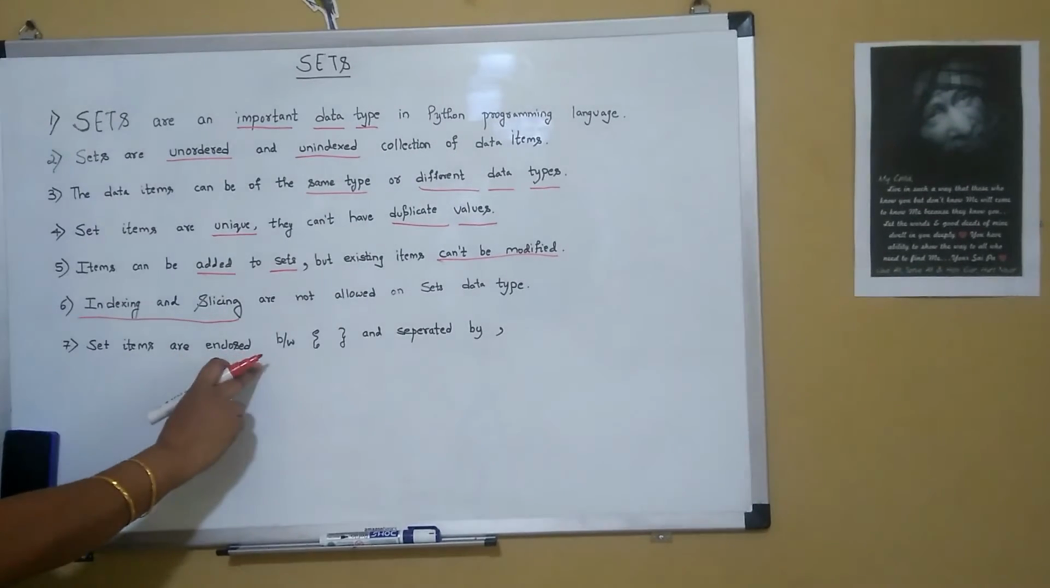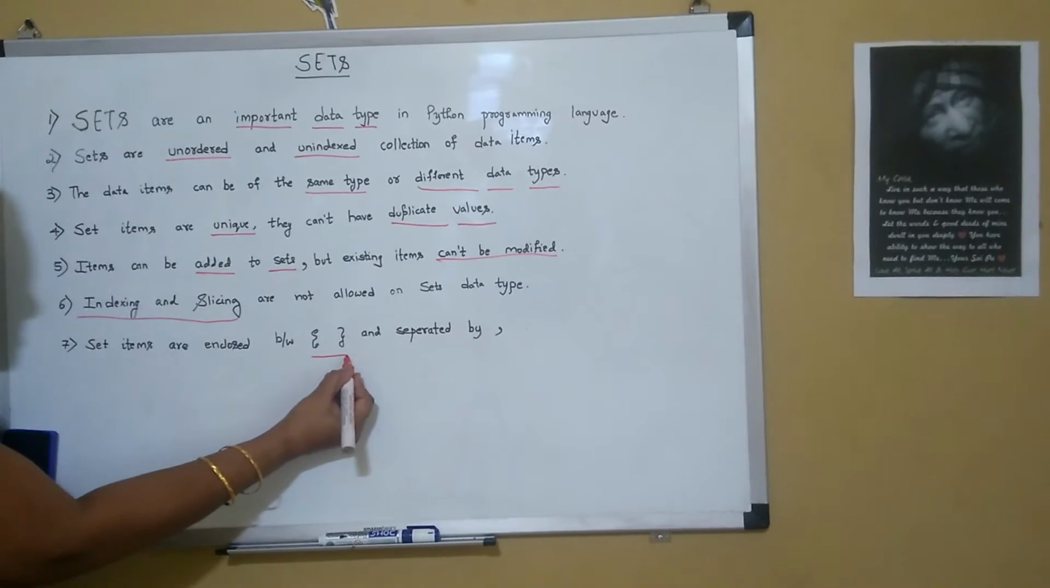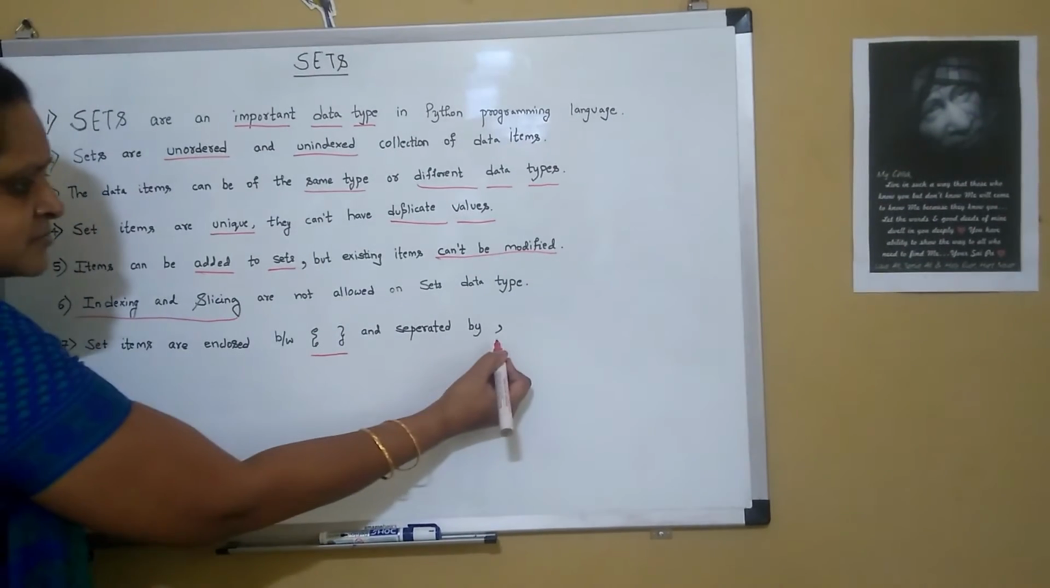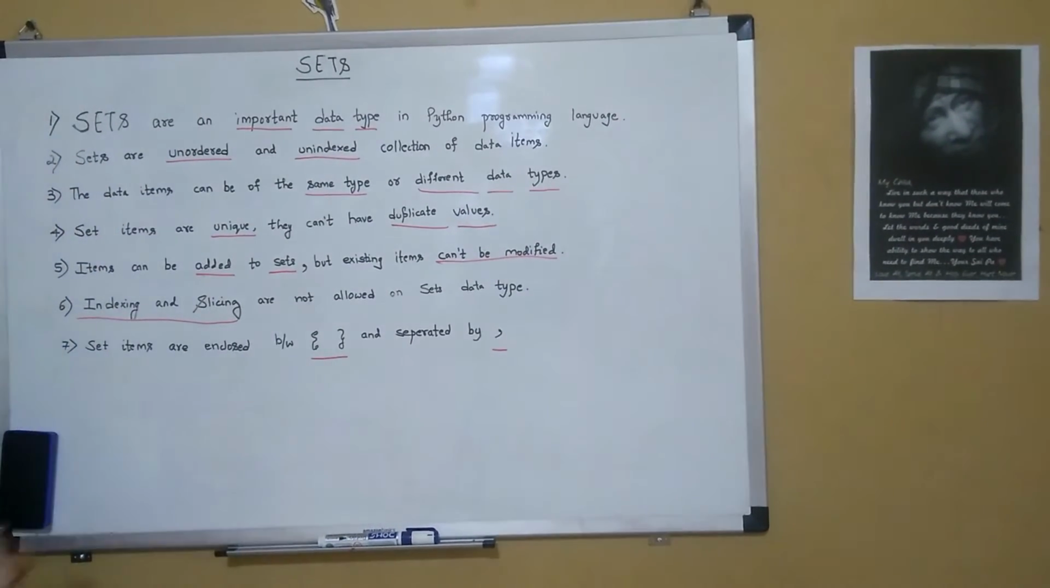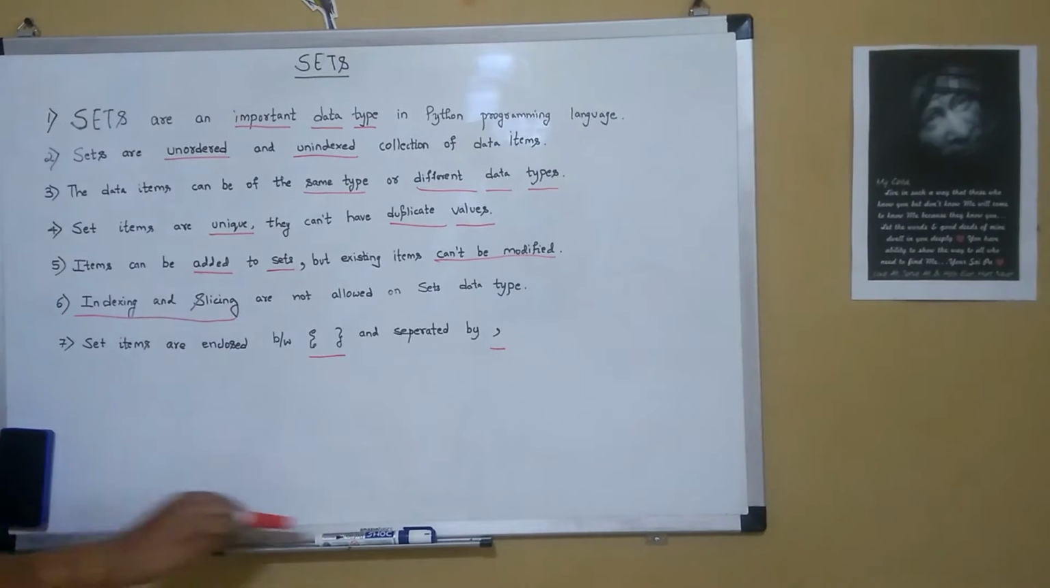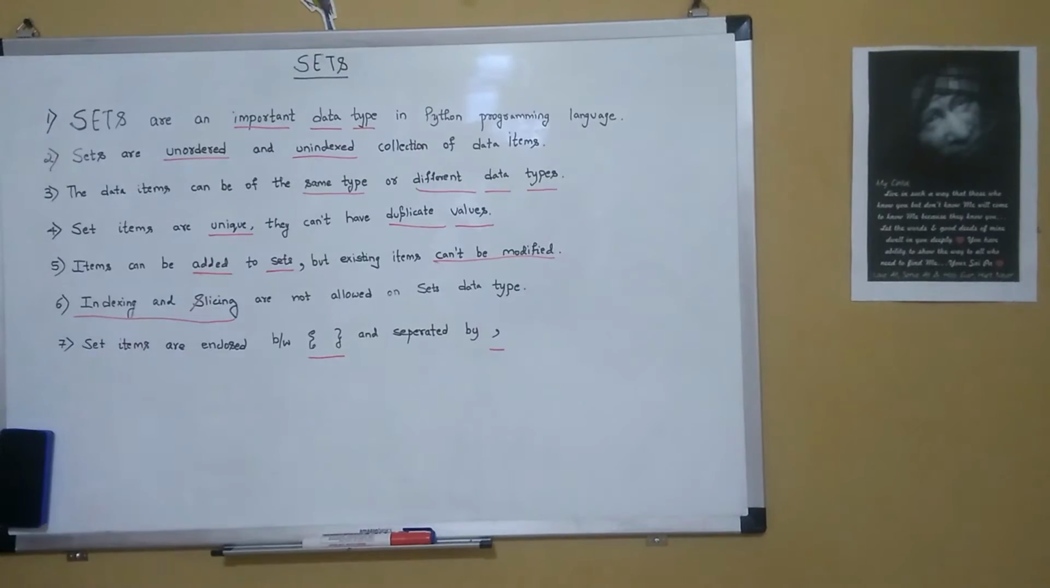Set items are enclosed between curly braces. They are represented in between curly braces and the items are separated by a comma. So these are the main features of the set data type in Python programming language.